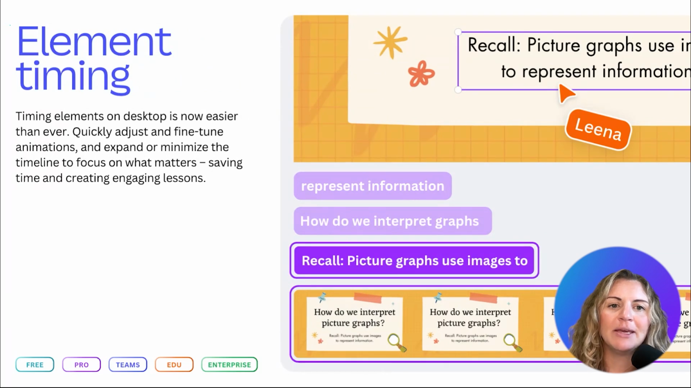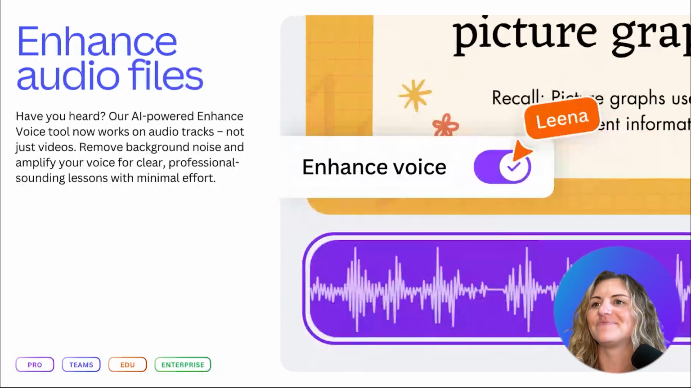Element timing. Timing elements on desktop is now easier than ever. Quickly adjust and fine-tune animations and expand or minimize the timeline to focus on what matters, saving time and creating engaging lessons. You can also enhance audio files. If you haven't heard the news, our AI-powered enhanced voice tool now works on audio tracks, not just videos. Remove background noise and amplify your voice for a clear, professional-sounding lesson with minimal effort.